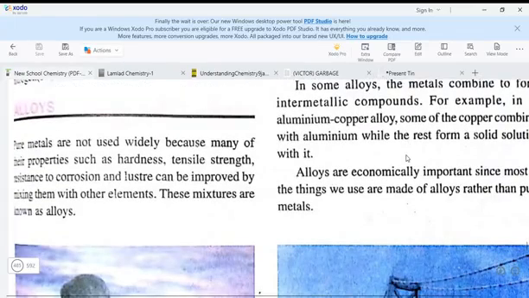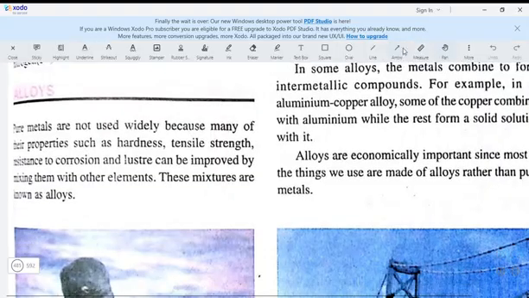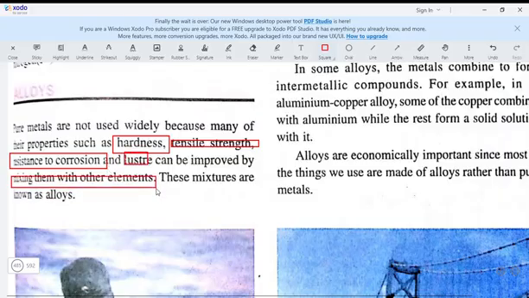In this lesson, we'll be looking at the topic alloys. What is the meaning of alloys? To start with, pure metals are not used widely because many of their properties, such as hardness, tensile strength, resistance to corrosion, and luster, can be improved by mixing them with other elements.